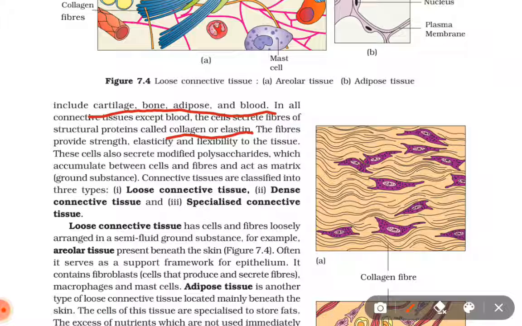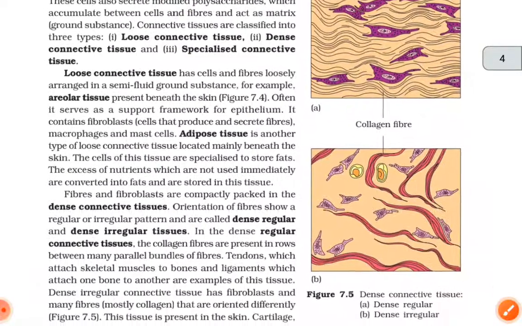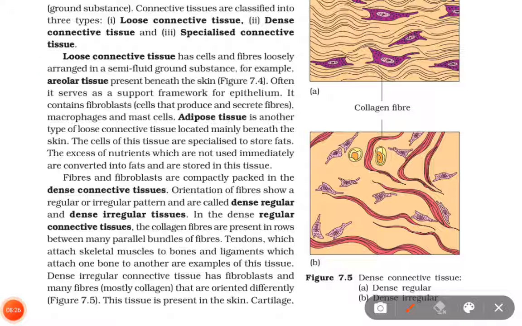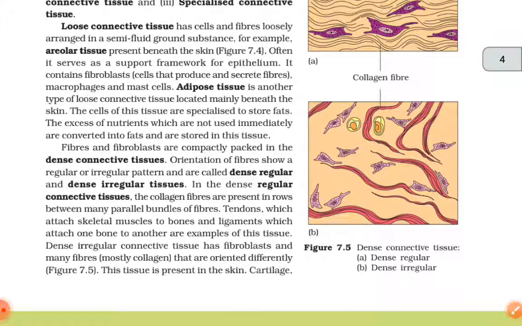Connective tissues are classified into three types. First, loose connective tissue. Second, dense connective tissue, and third, specialized connective tissue. Loose connective tissue has cells and fibers loosely arranged in a semi-fluid ground substance. For example, areolar tissue present beneath the skin. Often it serves as a support framework for epithelium.